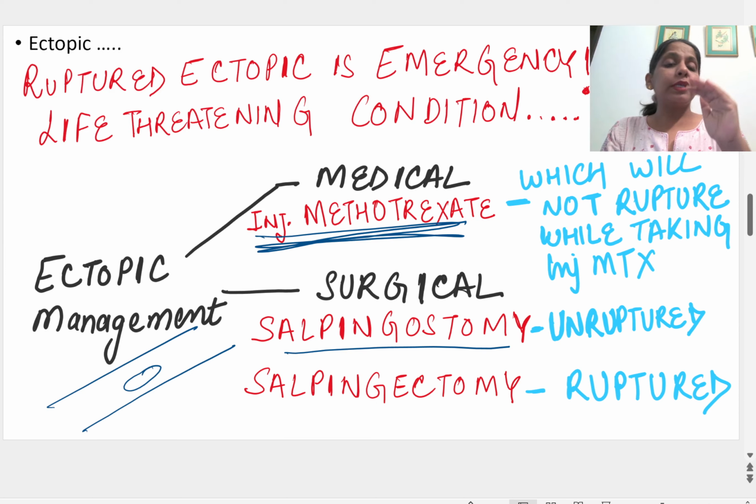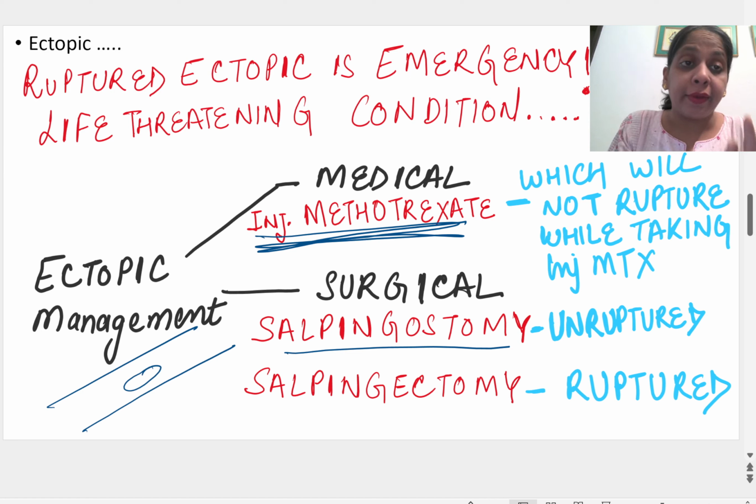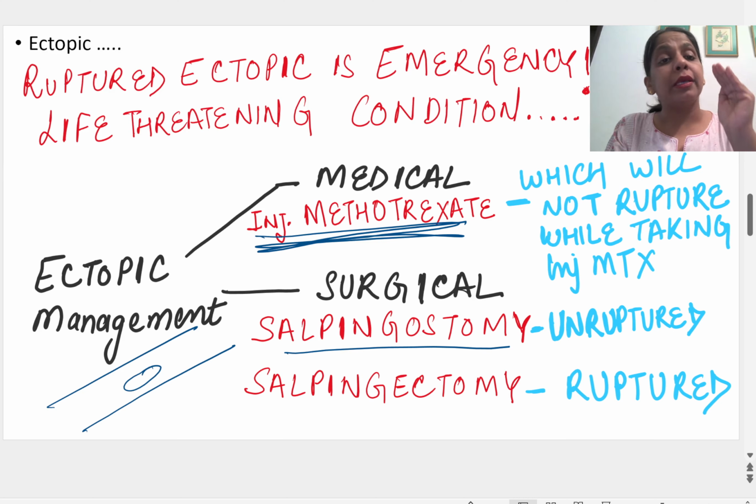So these are the three managements: medical management, surgical management, and there are two surgeries: salpingostomy and salpingectomy. Medical management, again I am telling you, is only given if the pregnancy is unruptured and we have 1 to 2 days. So there we have to see that the pregnancy is of small period of gestation.